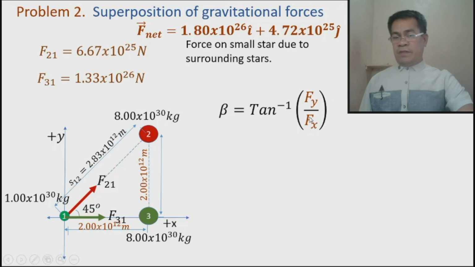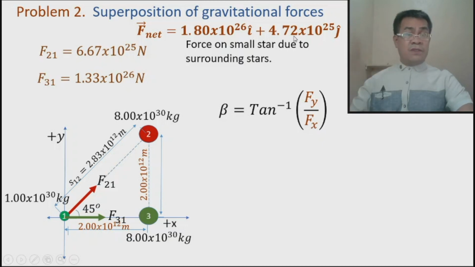By the way, this is not really a formula. Because the components form a right triangle, this is opposite over adjacent. Opposite is y, and adjacent is x. So therefore, we can solve for the angle, based from the x-axis. If you reverse this one, Fx over Fy, you are calculating the angle from the y-axis. In this case, we are calculating the angle from the x-axis.